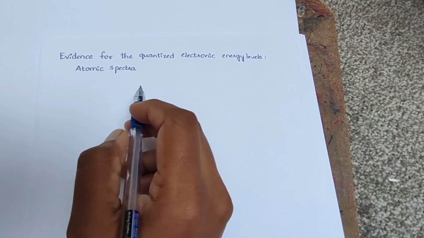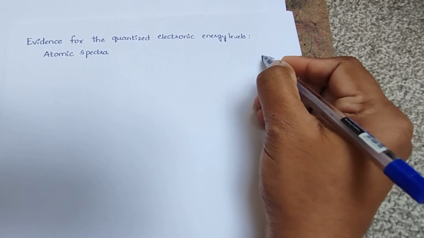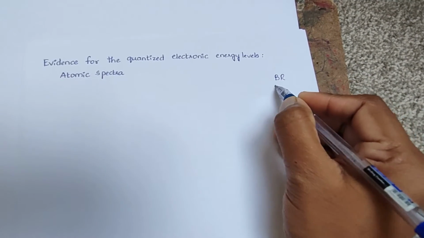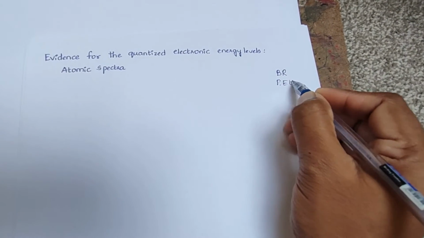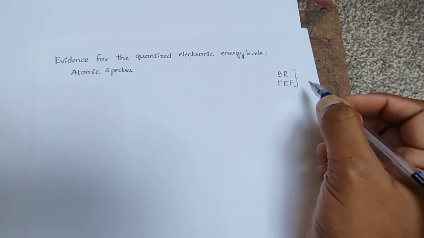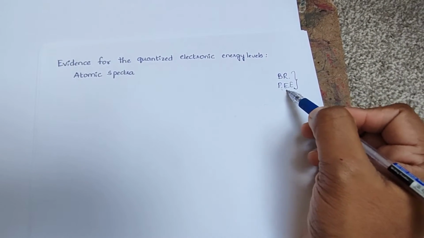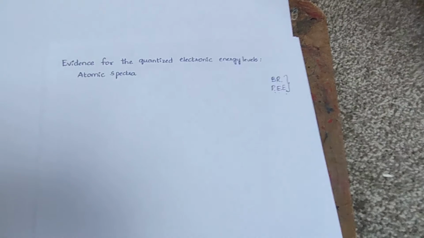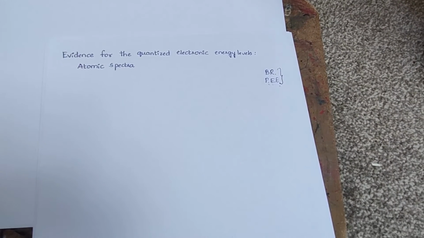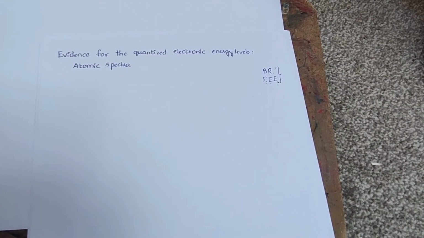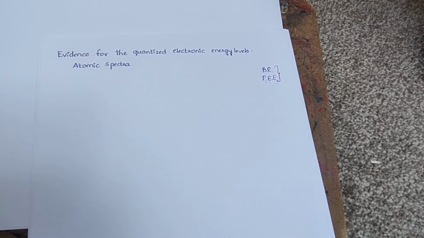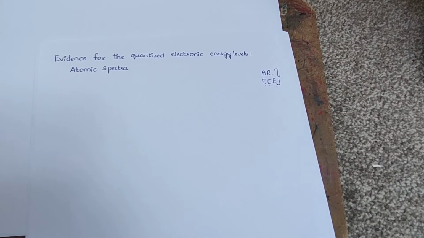In last video, we discussed about black body radiation and photoelectric effect. In these two topics, we discussed that the electromagnetic radiations will have particle nature along with its wave nature.